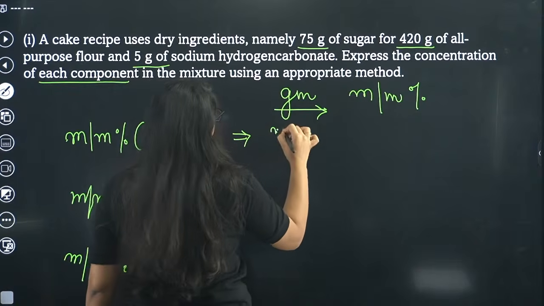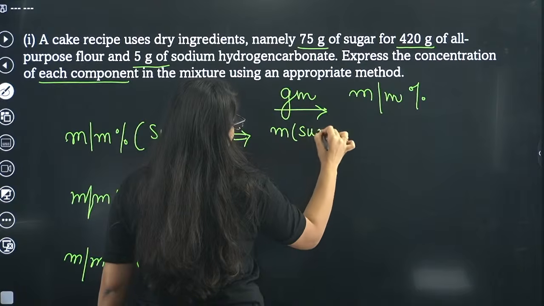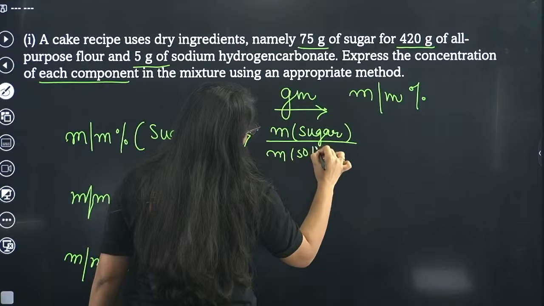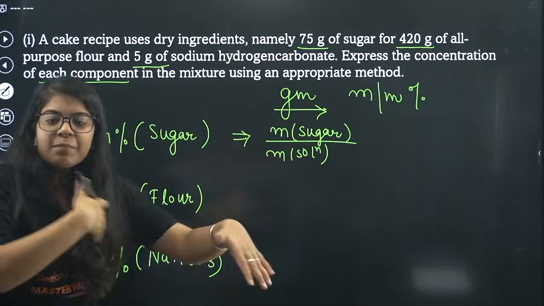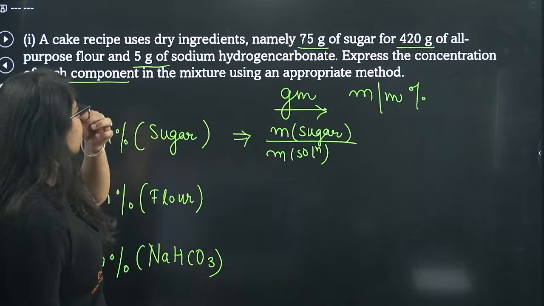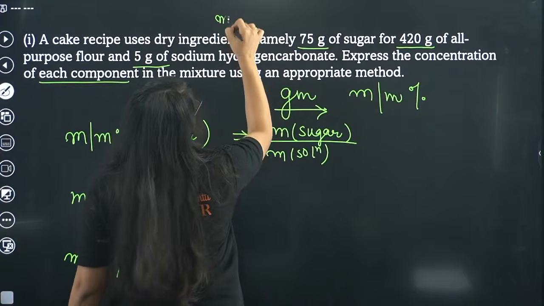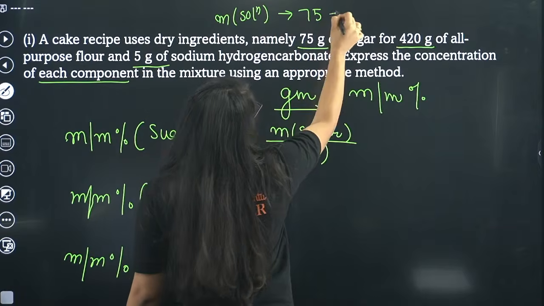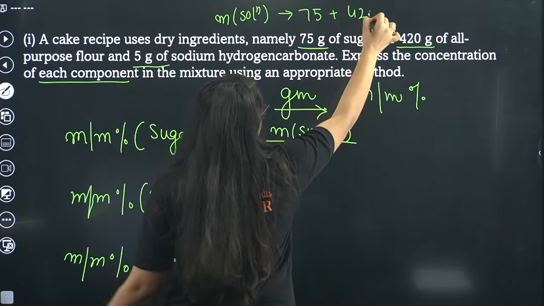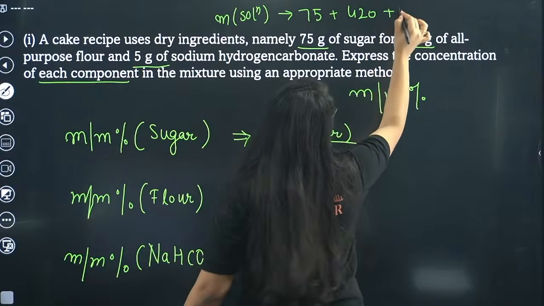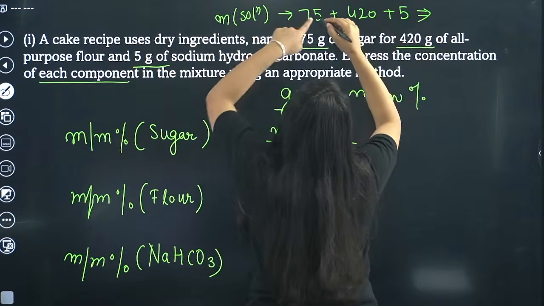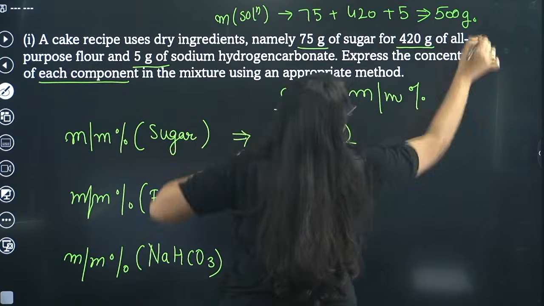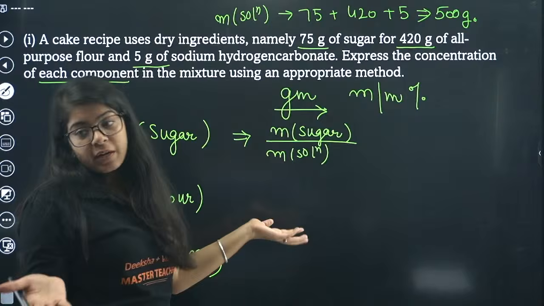We have mass of solute, that is my sugar, but mass of solution is not given. All of these are adding, they are making a solution, so you just add their masses: 75 plus 420 plus 5, so this becomes total 500 grams. So mass of solution is 500 grams.